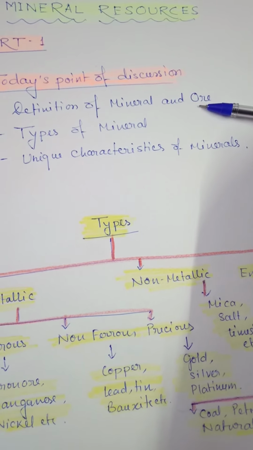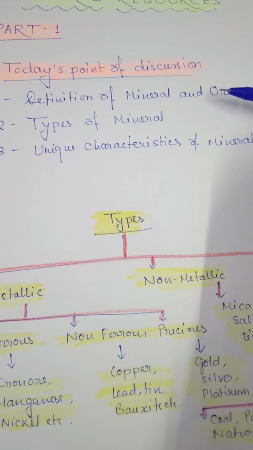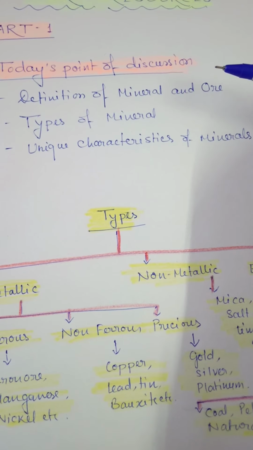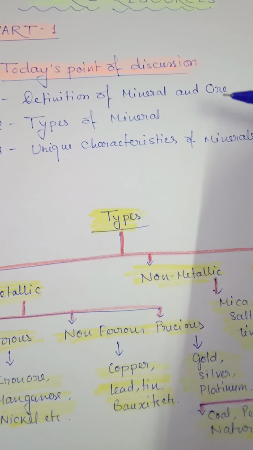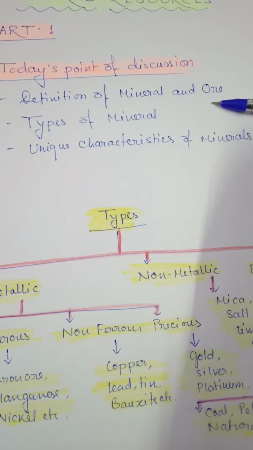Bauxite is the ore of aluminium. So when this mineral, aluminium, is present in large amount in bauxite, then we will extract, and it should be profitable or commercially viable.